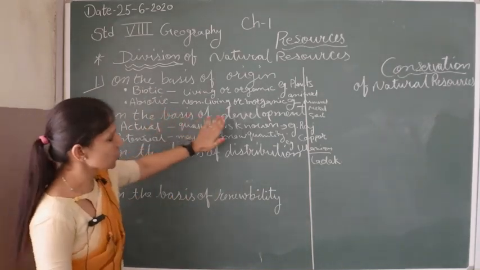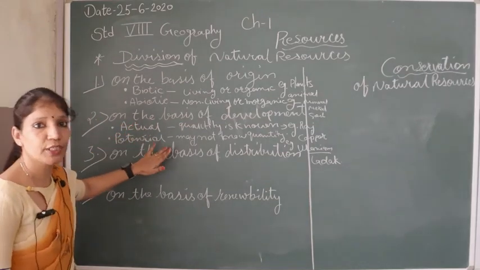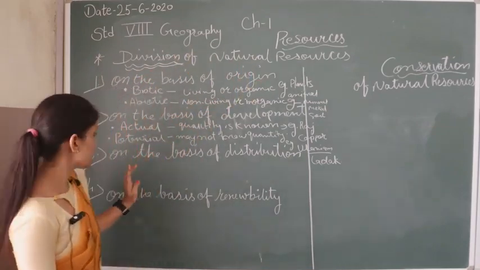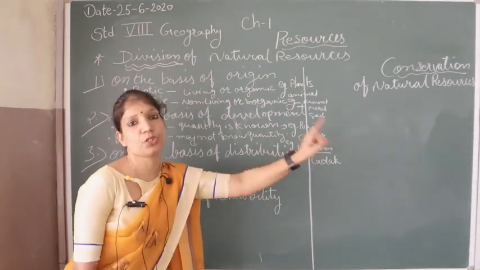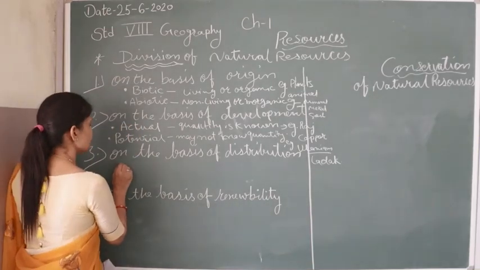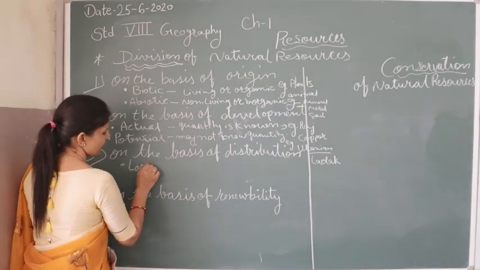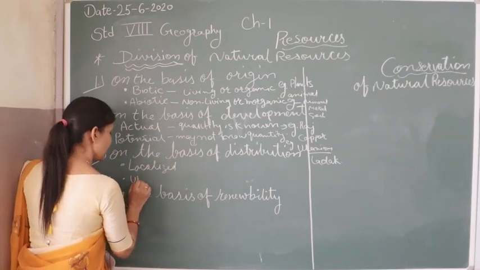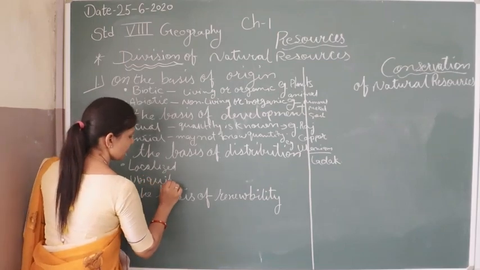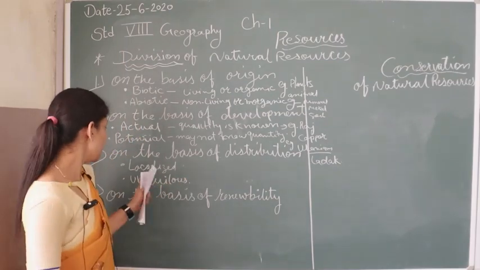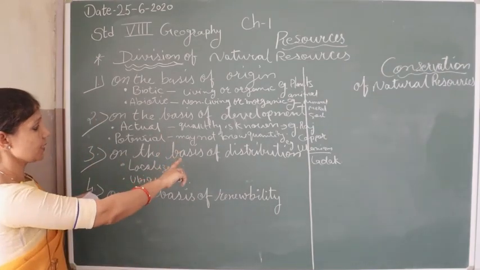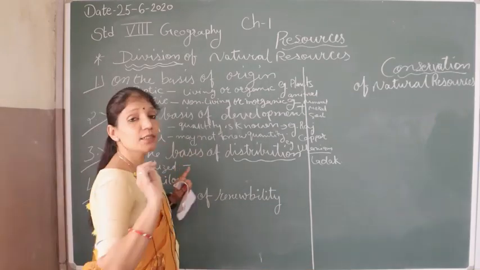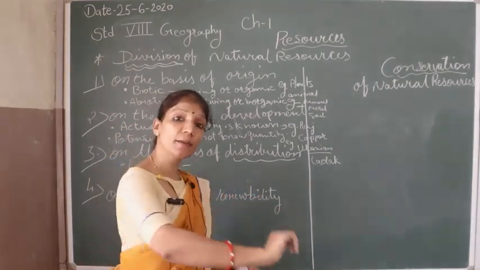So it is clear that on the basis of development, they are developed actually or not actually, so they are actual and potential. The third category under this division of natural resources is on the basis of distribution, how they are distributed: localized and ubiquitous. If the resources are localized, it means they are at certain places.